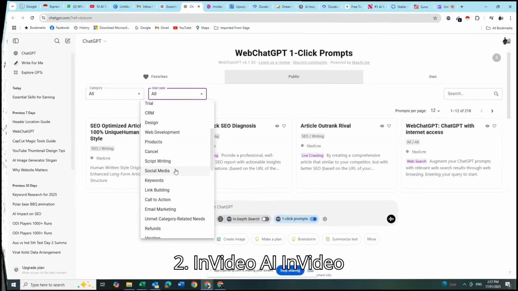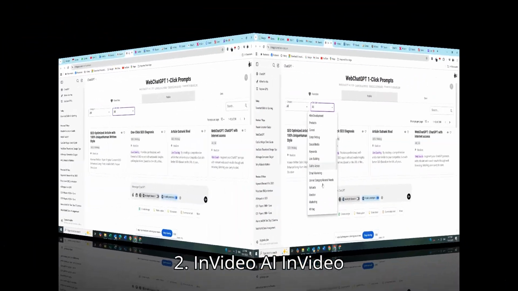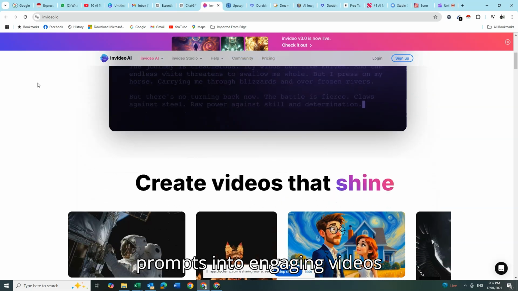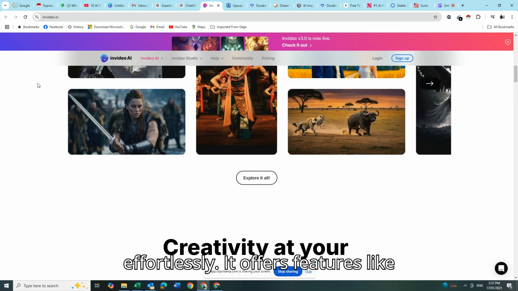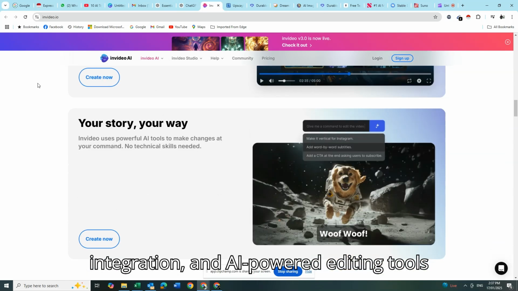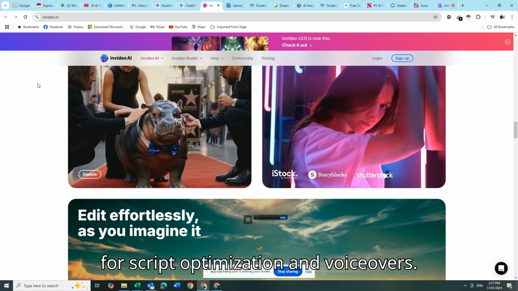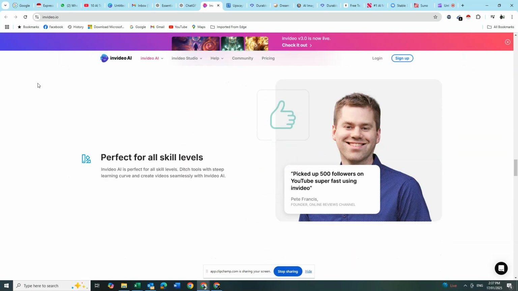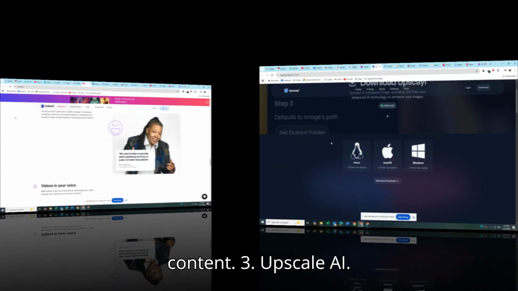2. InVideo AI. InVideo AI enables users to transform text prompts into engaging videos effortlessly. It offers features like automated media generation, stock media integration, and AI-powered editing tools for script optimization and voiceovers. Perfect for creating marketing videos, social media clips, and explainer content.